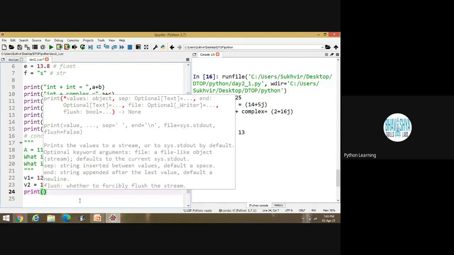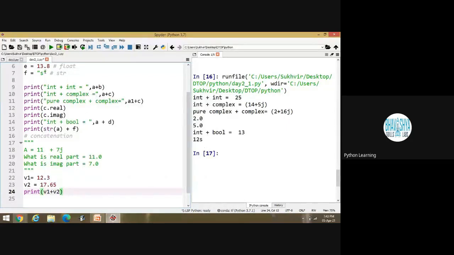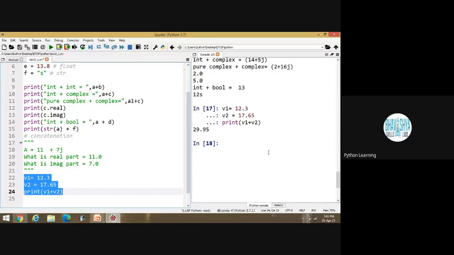Suppose I am writing print V1 plus V2. Now execute this part. It will first add. This one is the output, 29.95. Is it okay? So the printed value is 29.95. This one is the addition.